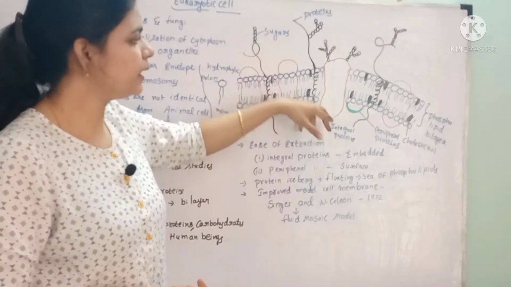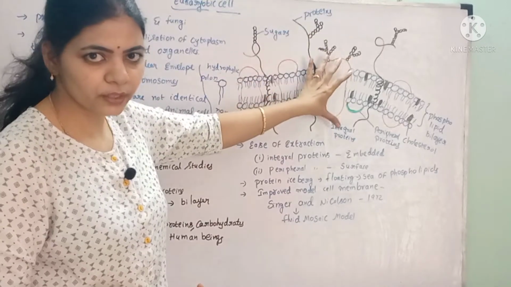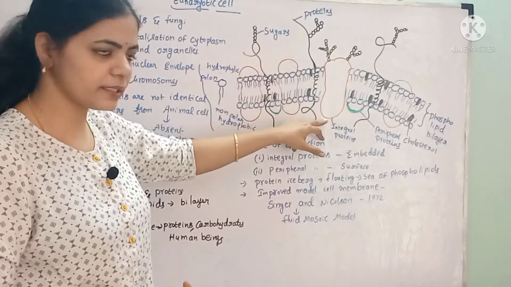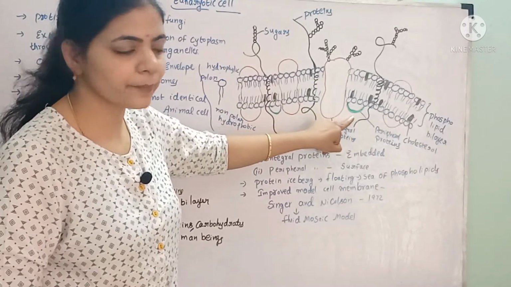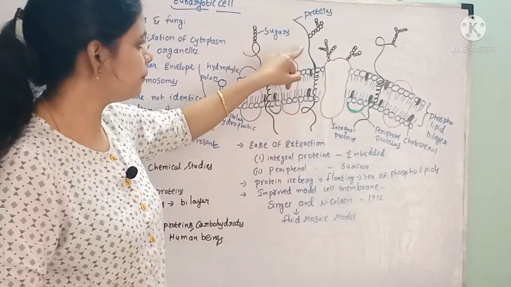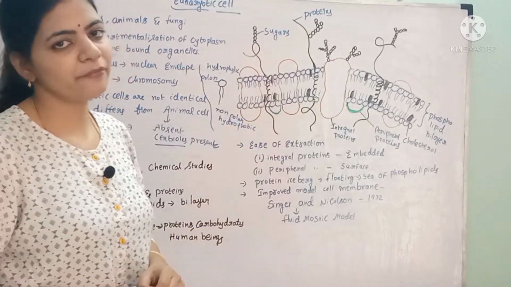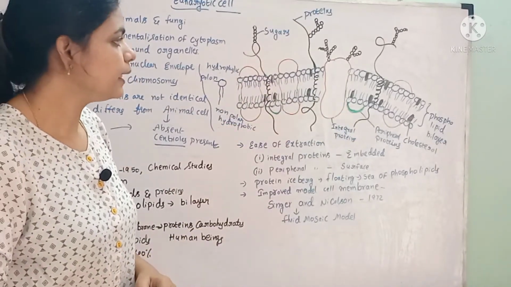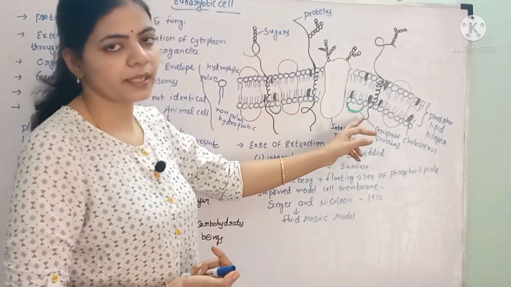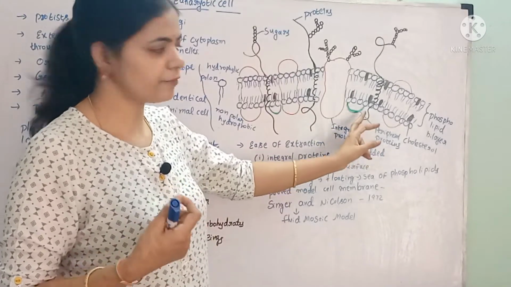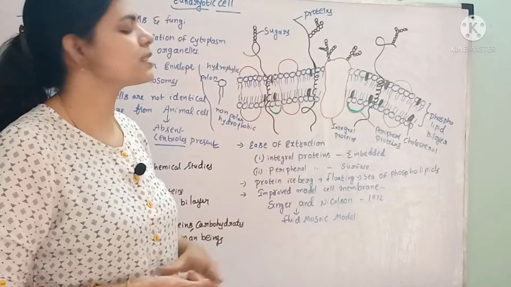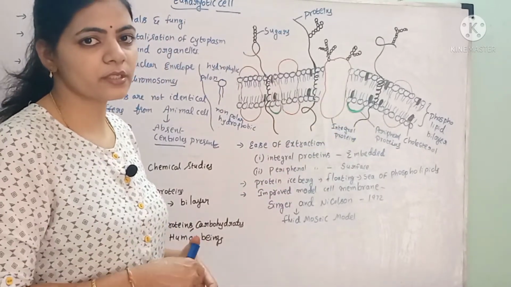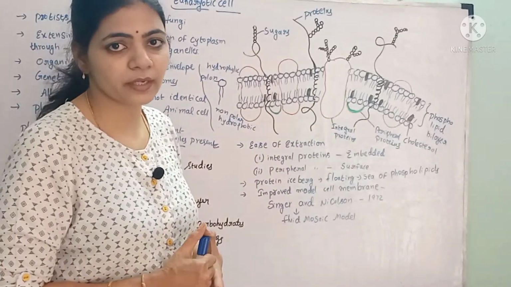The proteins which have been partially or totally embedded within the plasma membrane are called integral proteins, and the proteins which are present on the surface of the membrane are called peripheral proteins. These peripheral proteins can be easily extracted from the plasma membrane by applying some physical forces. But some of the integral proteins are called transmembrane proteins.